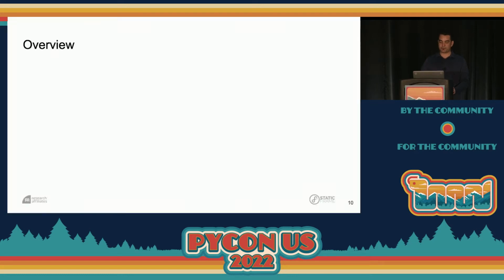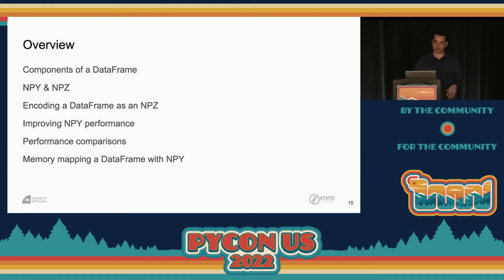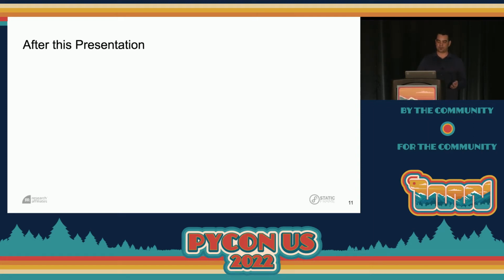All right, so what we're going to do today is look at the components of a data frame in detail. We're going to look at the NPY and NPZ format to get a sense of how we can use these. We're going to talk about how we encode a data frame in an NPZ. We'll talk about a few of the things I did to improve NPY performance. We'll look at some very thorough performance comparisons. And finally, we'll close by talking about how we can use the NPY now to actually memory map a complete data frame. After this presentation, I hope you gain a clear understanding of data frames and how they're built.